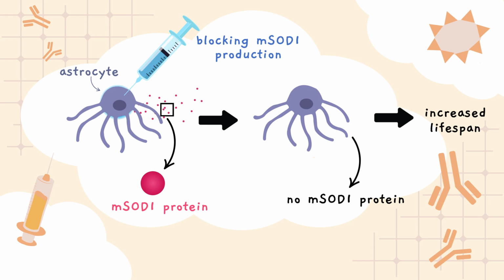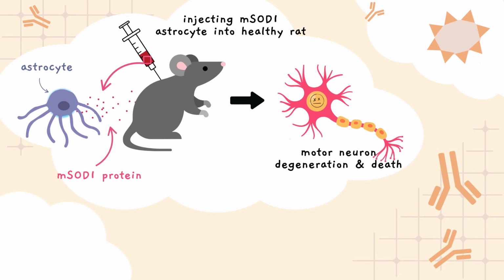Moreover, the blocking of mutated SOD1 in astrocytes caused a delayed progression of ALS and lengthened the lifespan of mutated SOD1 mice. These same results were replicated when researchers transplanted healthy astrocytes into mice with mutated SOD1 genes, rather than selectively blocking mutated SOD1 expression. Then, when researchers transplanted astrocytes expressing the mutated SOD1 into healthy rats, it had the opposite effect. Rather than reducing motor neuron toxicity and slowing disease progression, it actively triggered motor neuron degeneration and neuron death.